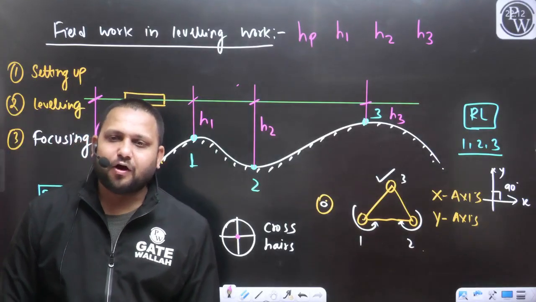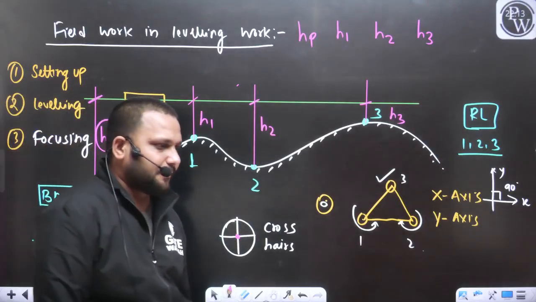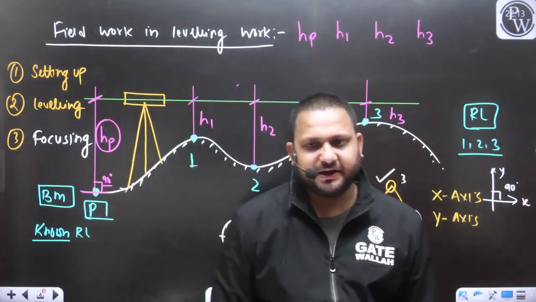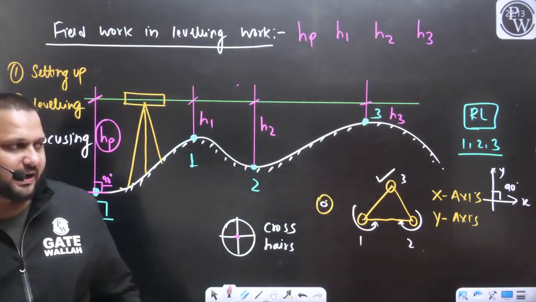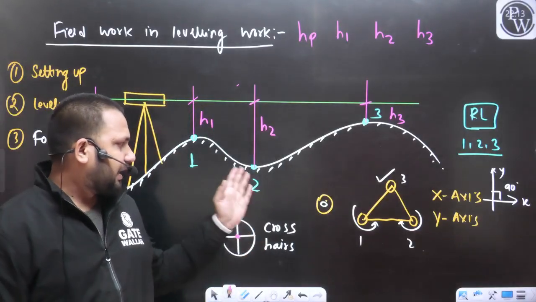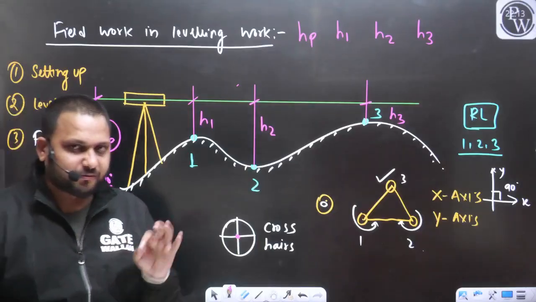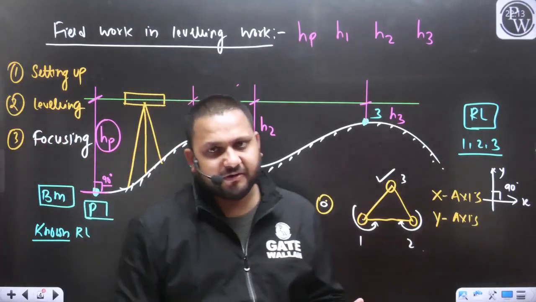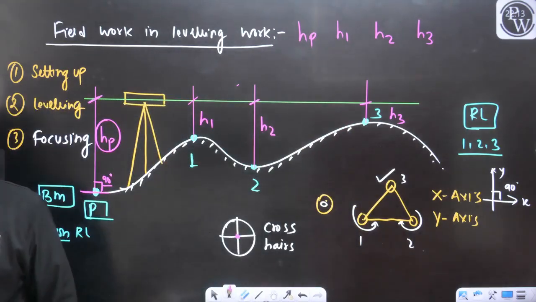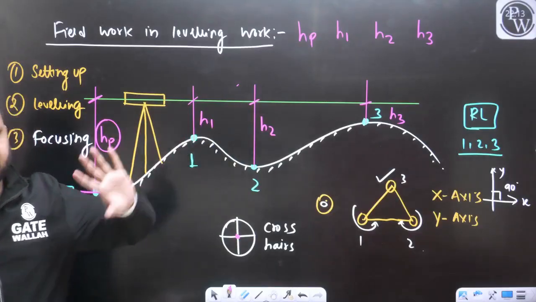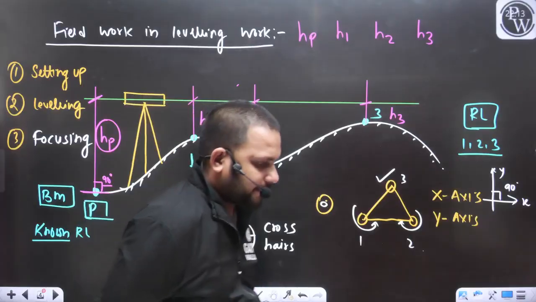That was not our objective, to take the staff reading. That was not our primary objective. Our objective of the leveling work was to find out the RL. We want to find out the RL of points 1, 2, 3. That means we want to define these points vertically from mean sea level. This was your objective, but what you have done is just take these staff readings. Yes, this is your field work in the case of leveling.